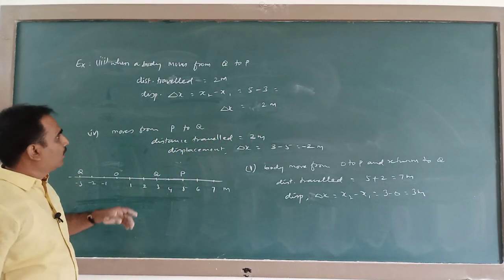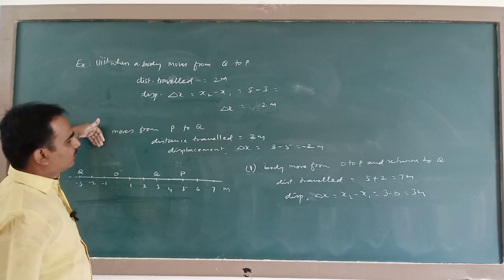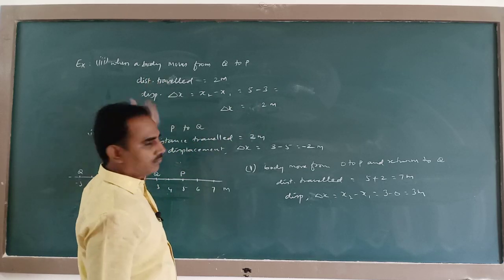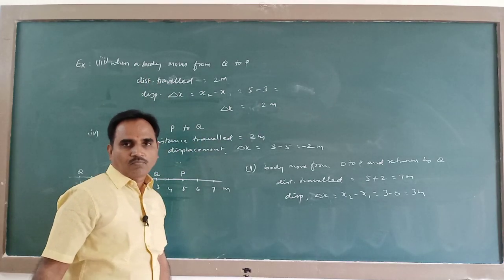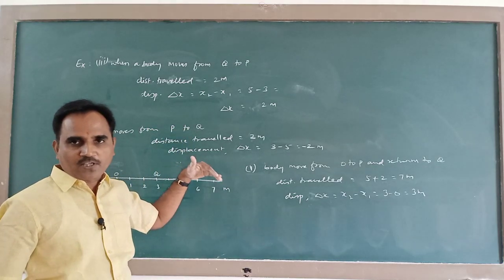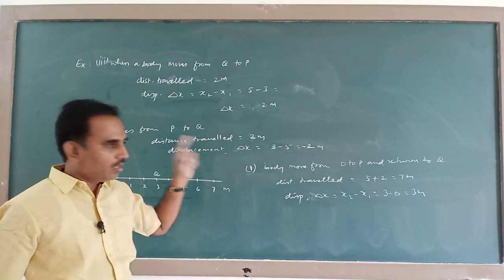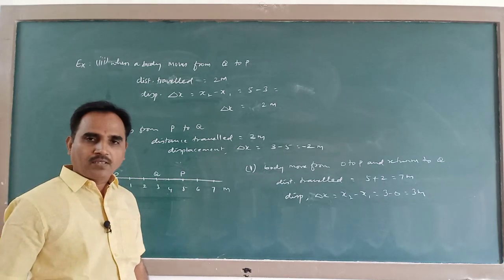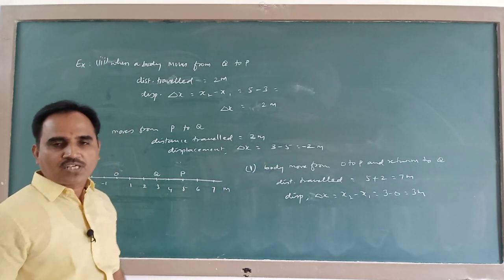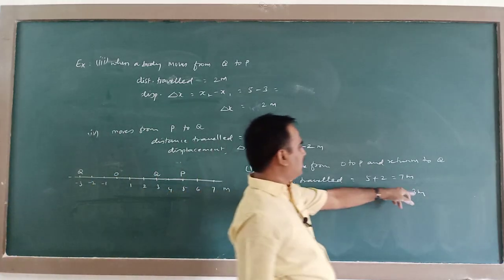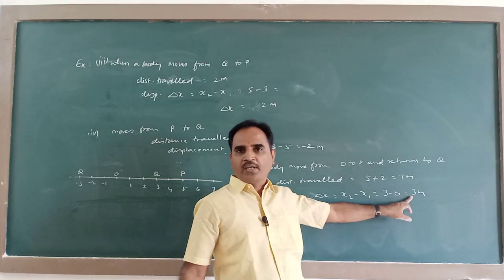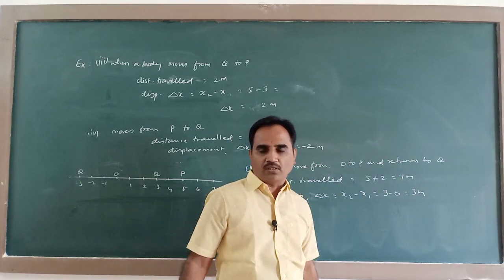You see, in the previous 4 cases, in the first 4 cases, displacement, magnitude of displacement and distance travelled, they are equal. But in this case, the displacement and distance travelled, they are not equal. This is 7 and this is 3 meter. So this is plus 3. That means the resultant motion is along the positive direction.